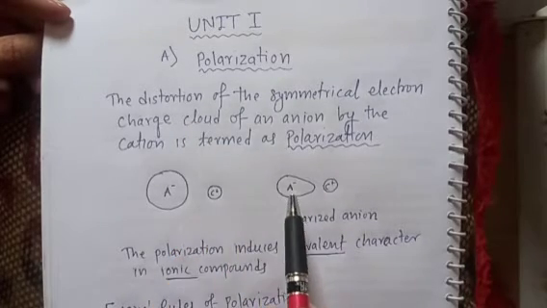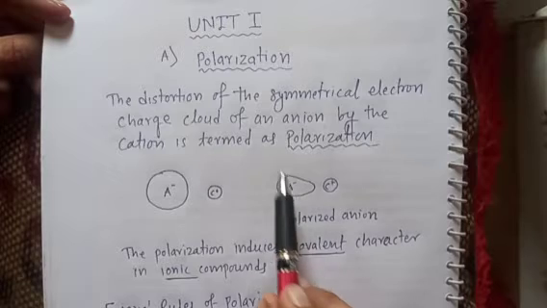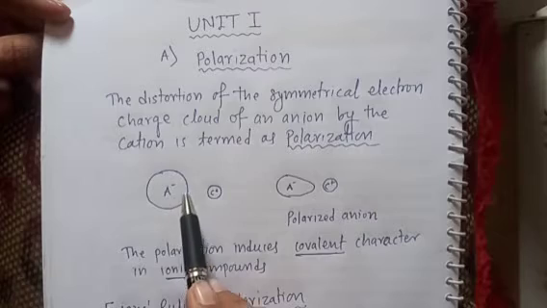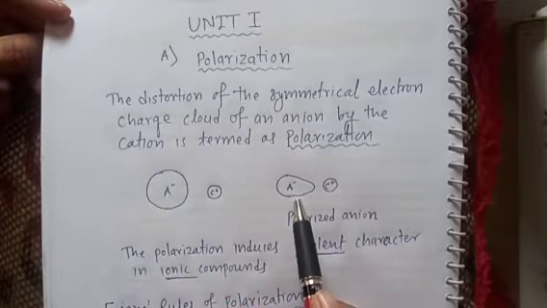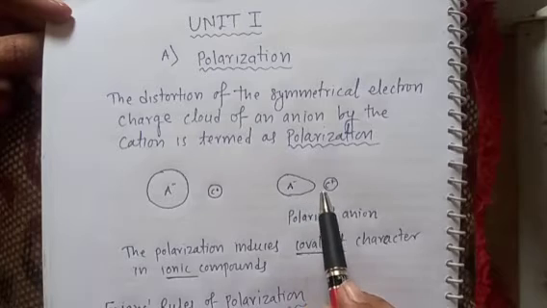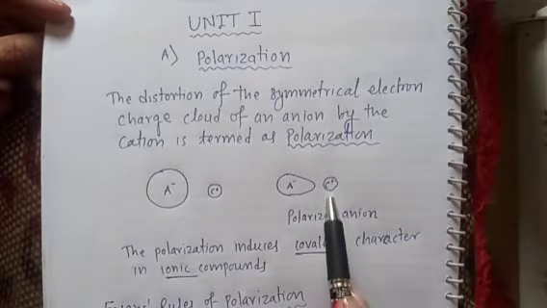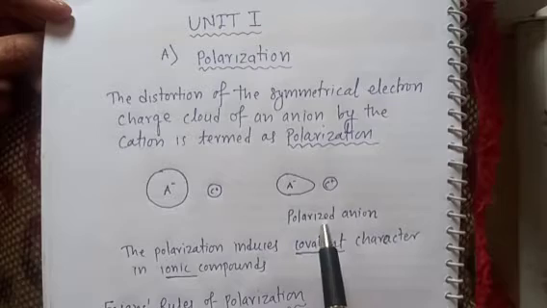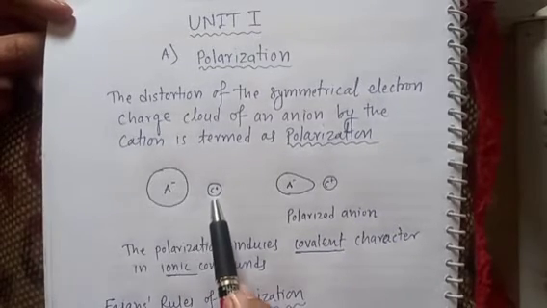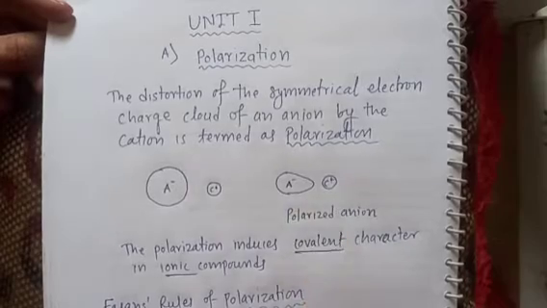Here the definition of polarization is there. The symmetrical charge now becomes unsymmetrical and gets elongated towards the cation, and this is called the polarized anion. This is the unpolarized anion, but due to the cation it gets polarized.